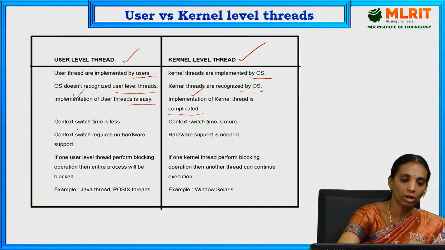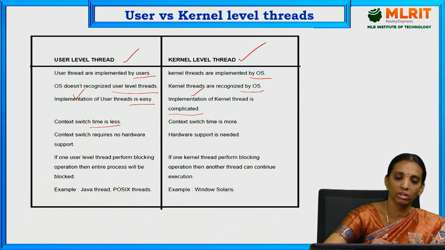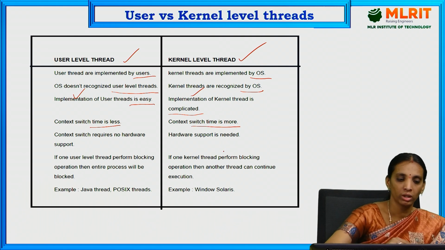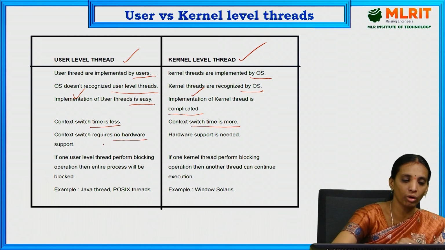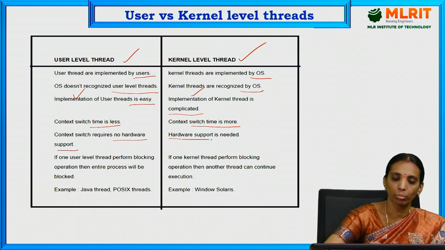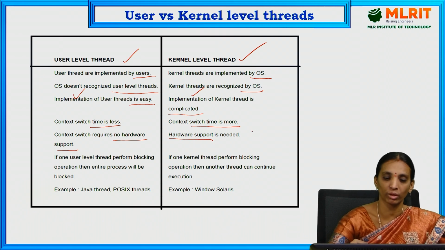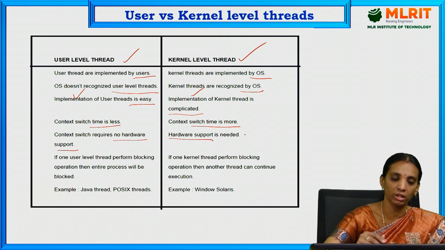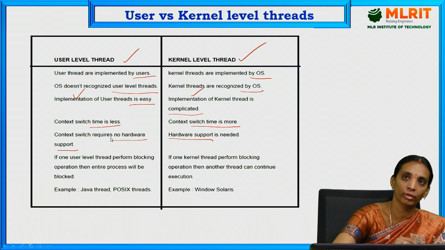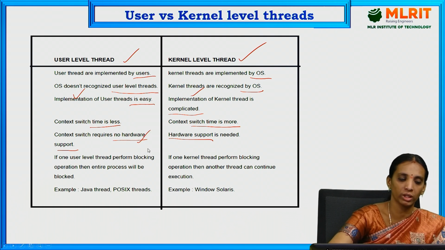Context switch time is very less. Here the context switch time is very more. Here the context switch requires no hardware support. Here hardware support is needed as it is the system software. The hardware support is needed. Here as it is not the system software, it is particularly to that process only. Therefore no hardware support needed.